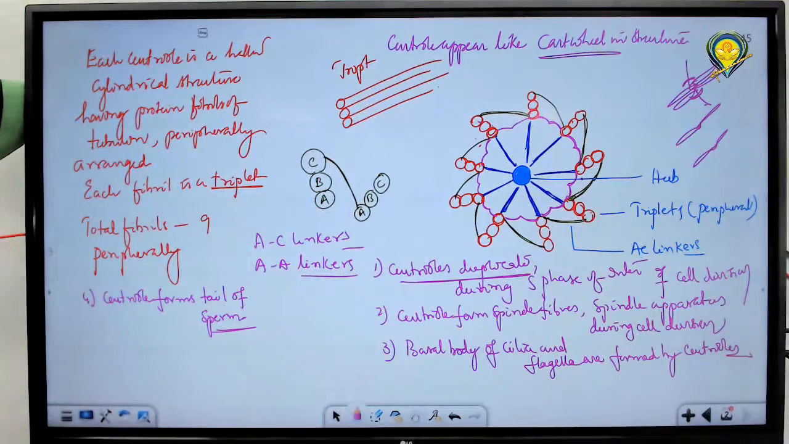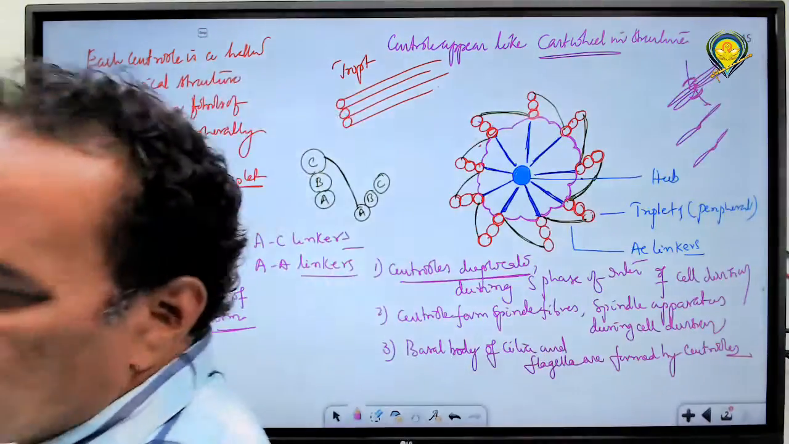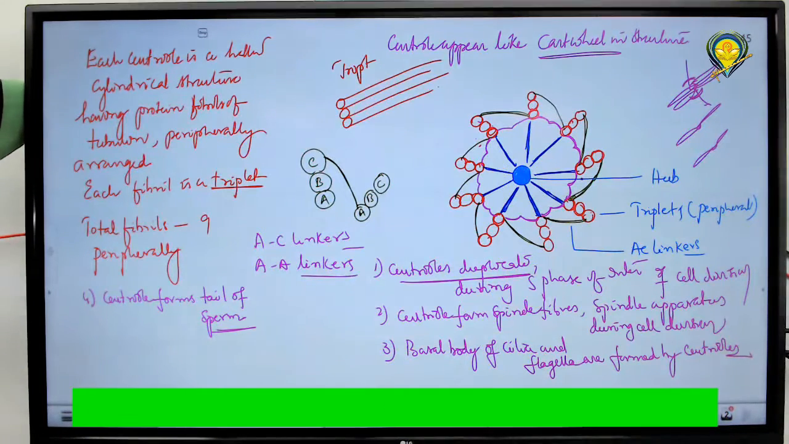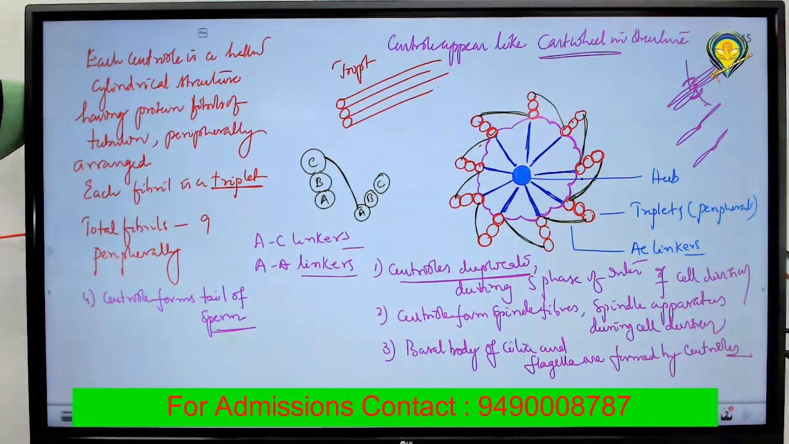What is centrosome? In brief, just listen to me. In brief, centrioles or a centrosome is nothing but a non-membrane bound cell organelle. A pair of centrioles are observed in the centrosome. They are arranged perpendicularly to each other at right angles. Each centriole is a hollow structure made up of fibrillar proteins. So 9 triplets are there, 9 fibrils are there. Each fibril is a triplet.